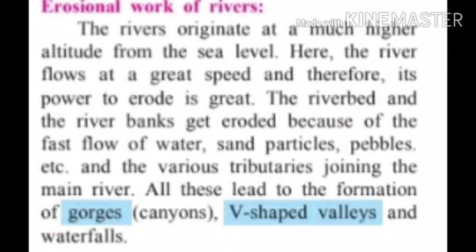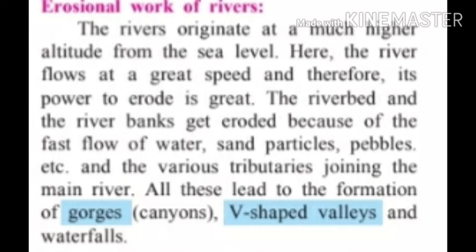The rivers originate at a much higher altitude. Altitude means height, at a high height from the sea level. Here the river flows at a great speed and therefore its power to erode is great. The riverbed and the river bank get eroded because of the fast flow of water, sand particles, pebbles, etc., and the various tributaries joining the main river. All these lead to the formation of gorges, canyons, V-shaped valleys, and waterfalls.